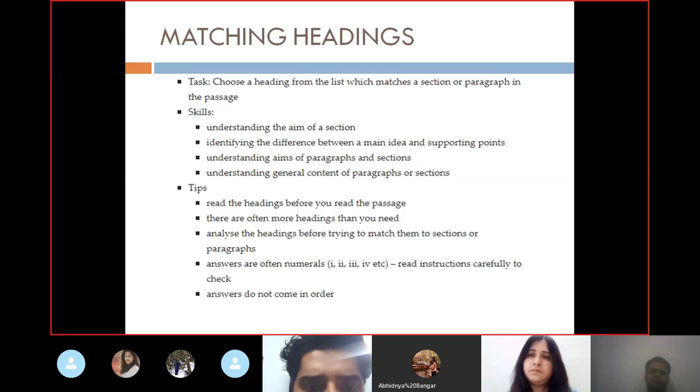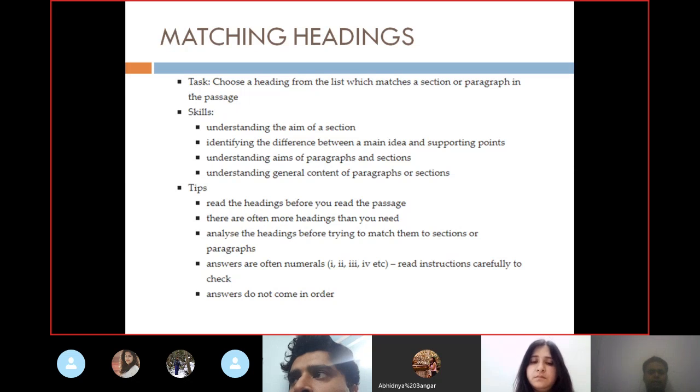Matching headings. As you know, the matching headings will be there. The task is to choose a heading from the list that matches a section or paragraph in the passage. Like you have done the air rage, you all have done it. So what are the skills involved?